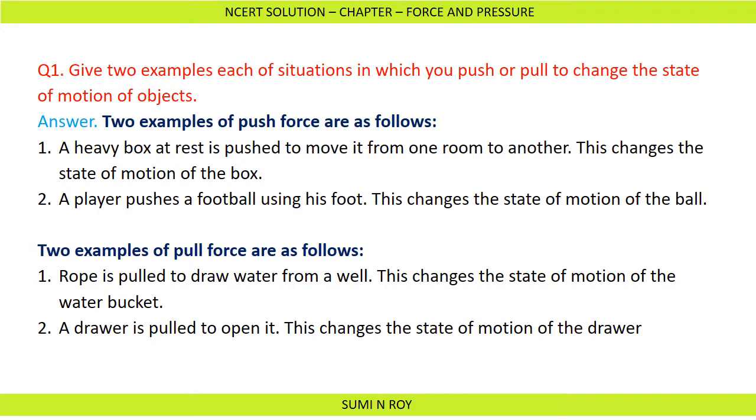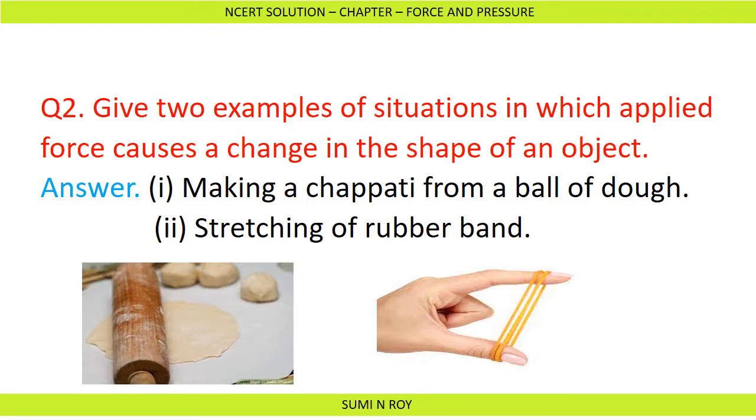Now the next question is, give two examples of situations in which applied force causes a change in the shape of an object. There are many examples. The first example is making a chapati from a ball of dough. When we apply force on a ball of dough, it becomes round in shape.